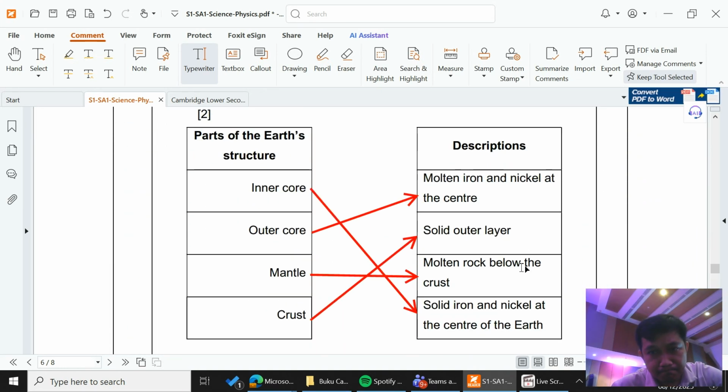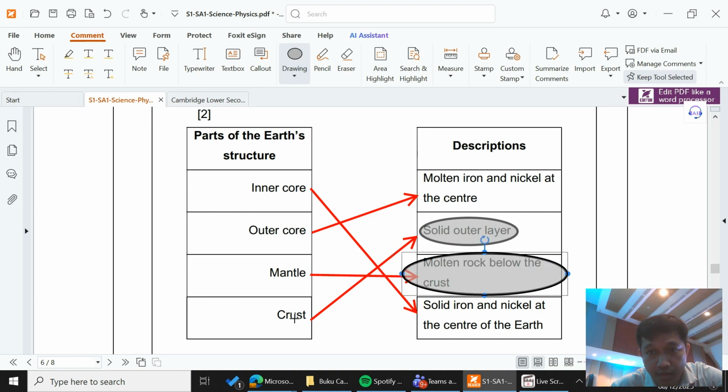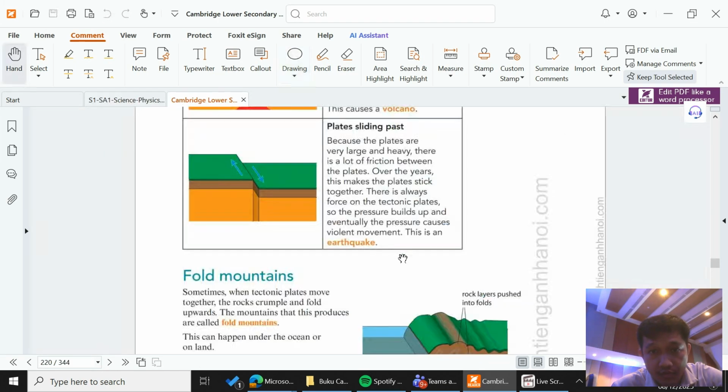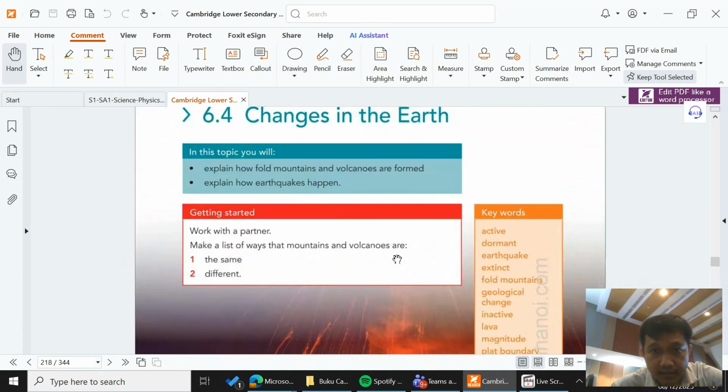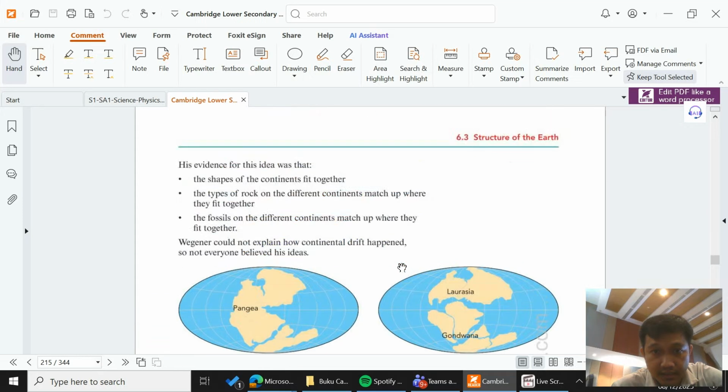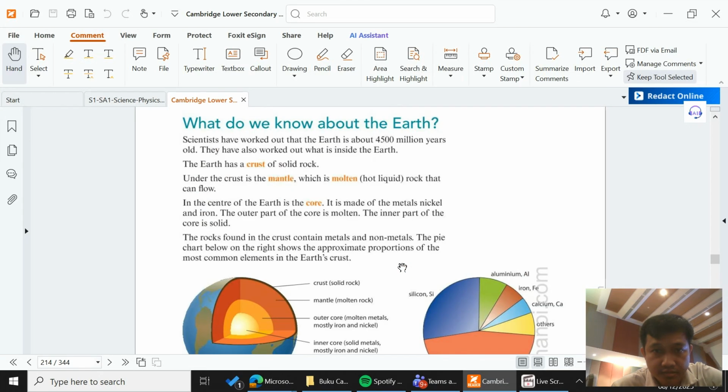Well, this one you guys need to remember the content of the book, about the inner core, the outer core, the mantle, the crust. Okay, the crust is possibly the easiest because it is the solid outer layer. While the tricky one is possibly this one. The mantle is the molten rock below the crust. This is very clear. While be careful with this one, guys. Careful with the inner core and the outer core. You have to open your book and find out the structure of the earth. There you go. This is the structure of the earth.